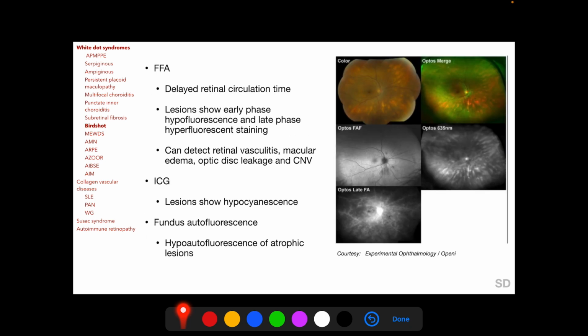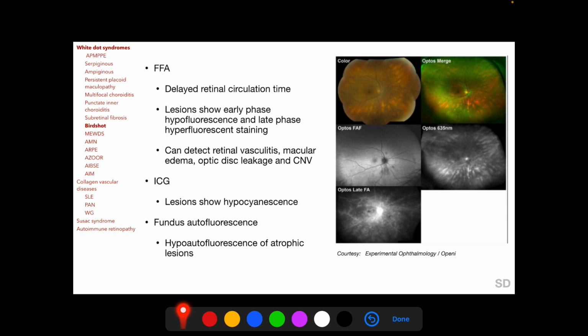In fundus fluorescein angiography, there is a delayed retinal circulation time, and the lesions show early phase hypofluorescence and late phase hyperfluorescent staining, the typical pattern in most of the white dot syndromes. On fluorescein angiography, we may also be able to detect retinal vasculitis, macular edema, optic disc leakage and choroidal neovascularization. On ICG, the lesions show hypocyanescence, and fundus autofluorescence shows hypoautofluorescence of the atrophic lesions.